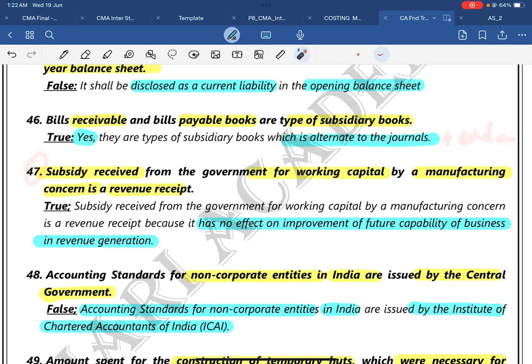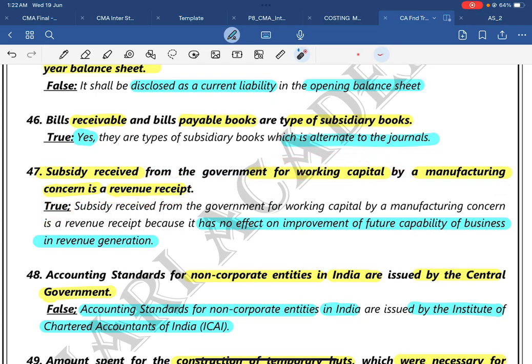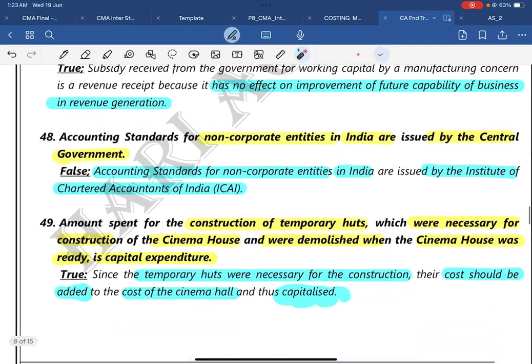Then 47. Subsidy received from the government for working capital by a manufacturing concern is a revenue receipt. The answer is true, because it will not generate that future capacity of the business. So it will commonly generate the revenue. So subsidy received from the government for working capital by a manufacturing concern is a revenue receipt, because it has no effect in the improvement of future capacity of the business.